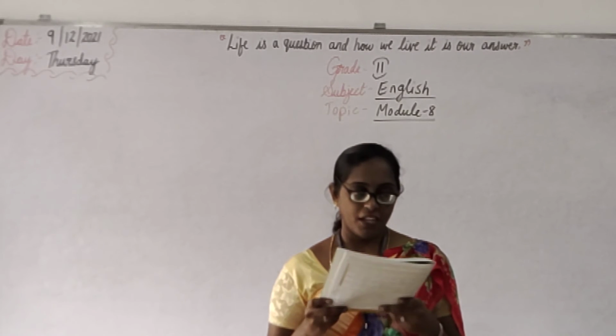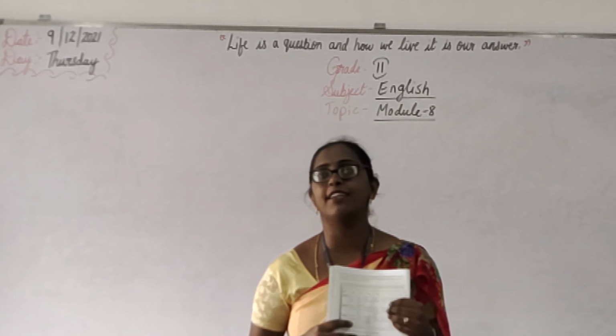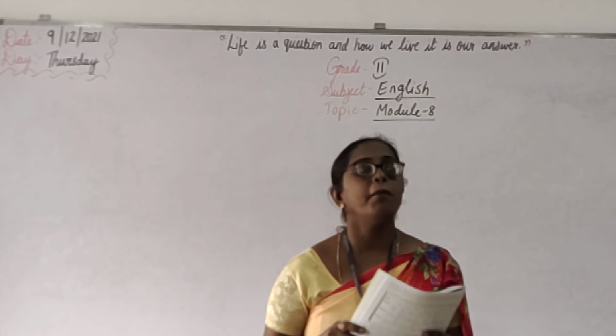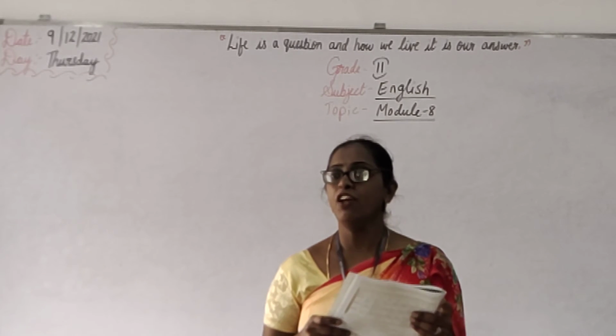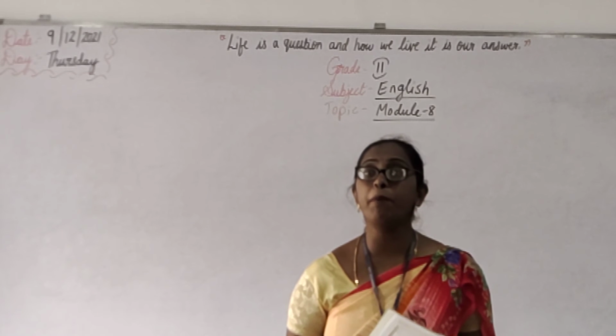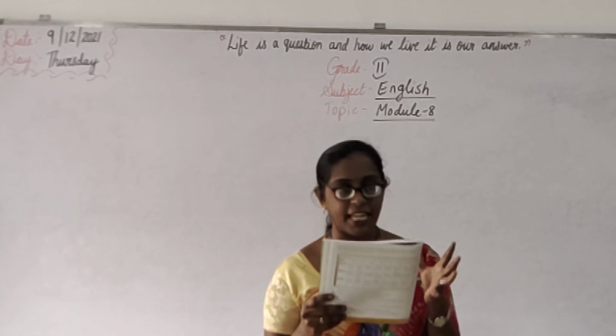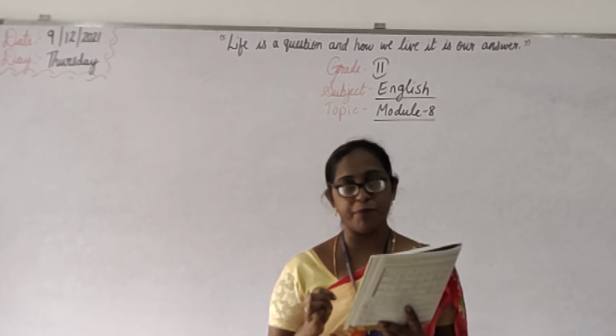Okay? Then exercise 3.2 is also homework. Mention homework for that also. Draw a star over verbs that are in simple past tense. There you have to put a star on that.